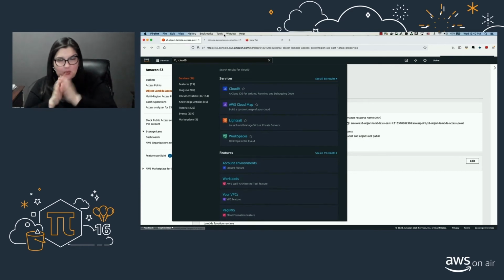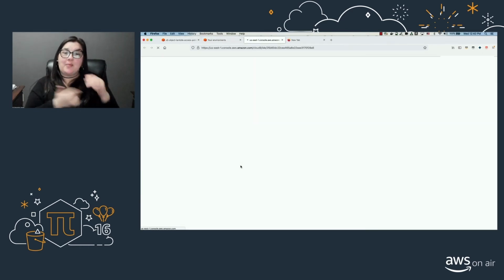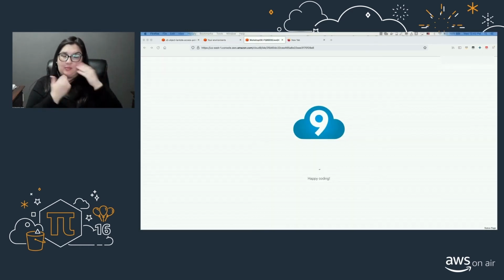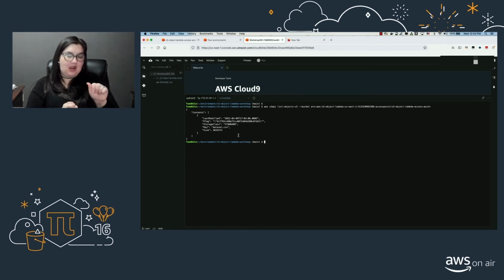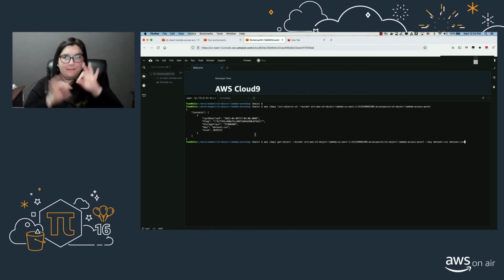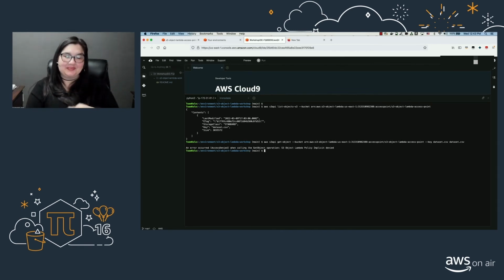So I'm going to open up my Cloud9 IDE to run some of these commands. So here I'm going to now do a list objects, right, on that particular ARN. And when I do that, my data set is returned. It's 35 MB. Perfect. Now let's do a GET object on the same bucket ARN and for that particular data set. So what should happen is, let's see. I'm getting an implicit deny here. So what that essentially means is that without any custom IAM policy, I have an implicit deny on any of the GET requests that are coming in.